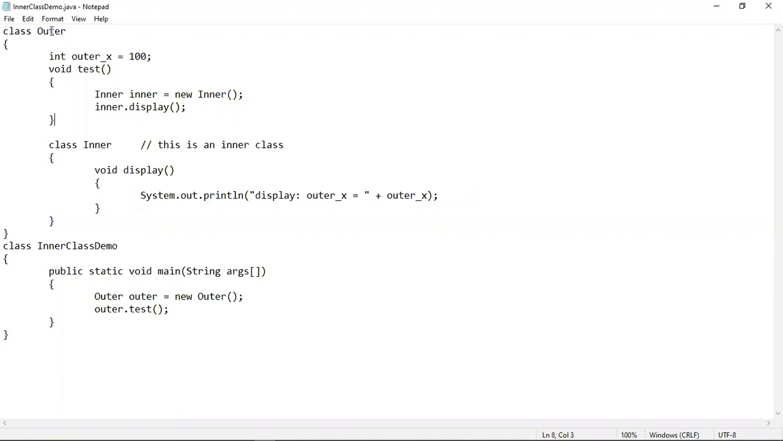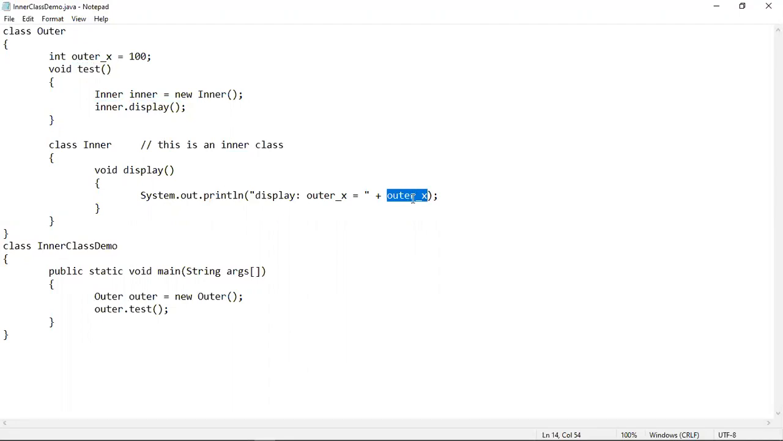This is the outer class, and inside it a variable named outer x has been declared, and it has been assigned a value 100. This is an instance variable which is of integer type. Inside this test method, we have created an object inner of this inner class, and using this object inner we have called the display method of this inner class. So this is the inner class where you can see that a display method has been written, which will print the value of the outer x variable.